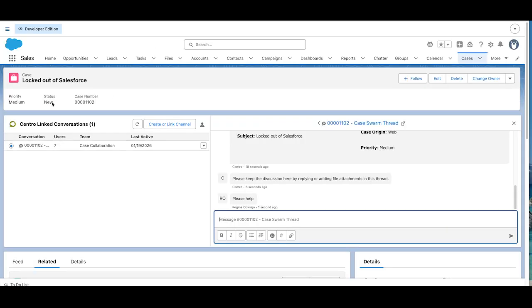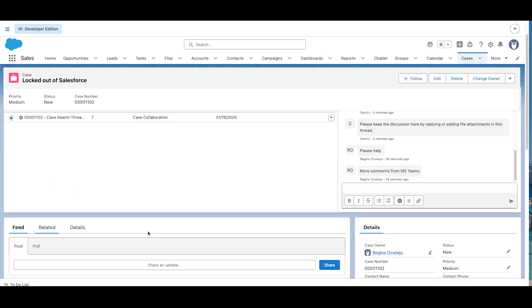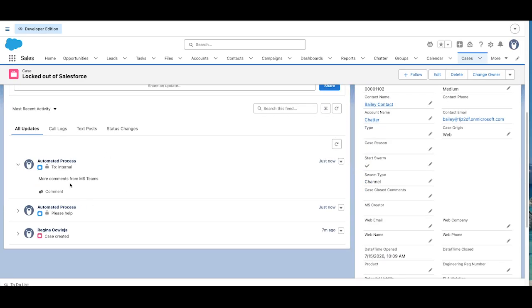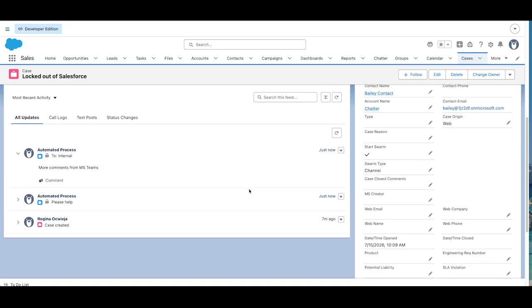Additional functionality that's very similar to Chatter is we allow this threaded information to be replicated as case comments if interested. You can see those case comments here, or as a living transcript that lives on the case object as well. So again, replacing Chatter with comments and threads in Microsoft Teams.